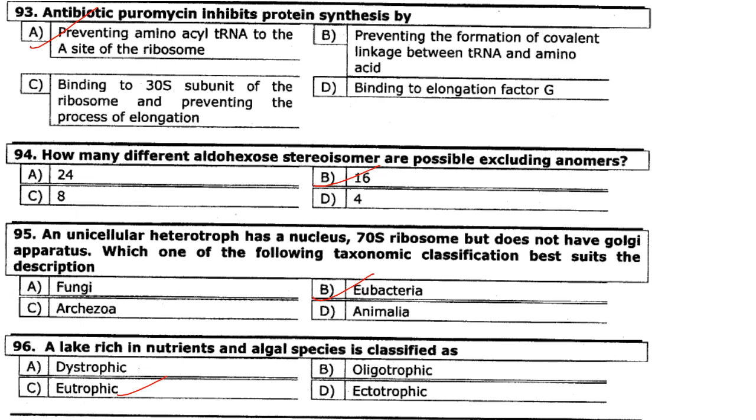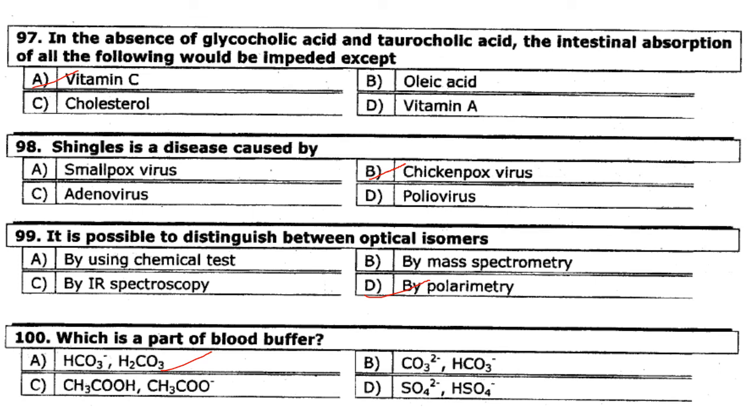A lake rich in nutrients and algal species is called. So oligotrophic is one which has relatively low productivity due to low nutrient content in the lake. So here answer is eutrophic. So answer is option C. Then dystrophic is the lake that contains high amounts of humic substances and organic acids. So answer is eutrophic.